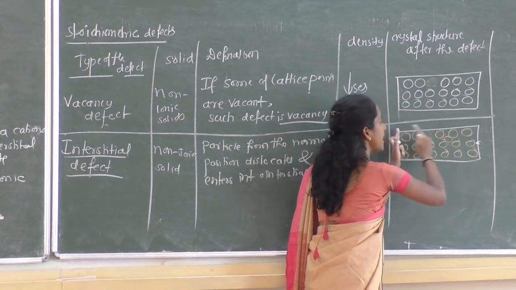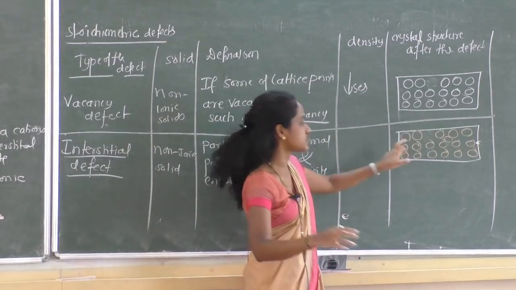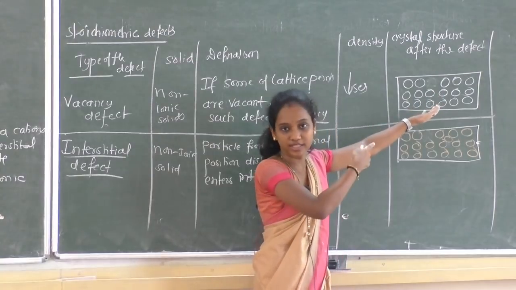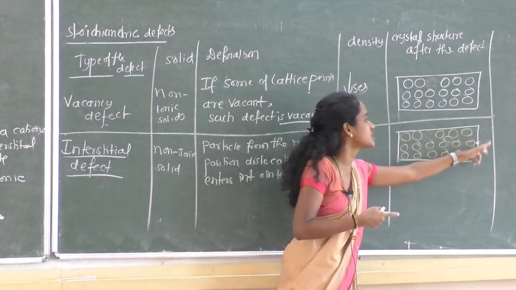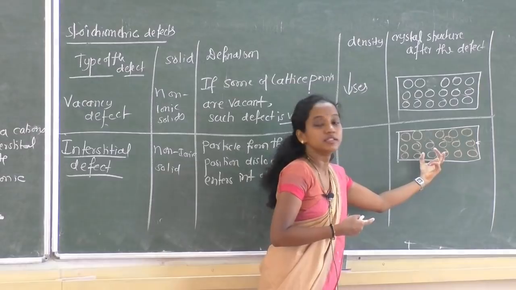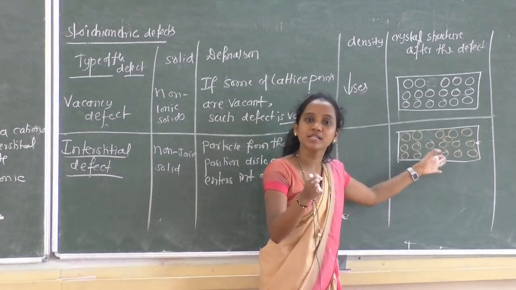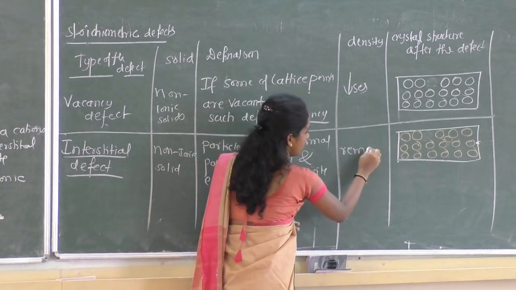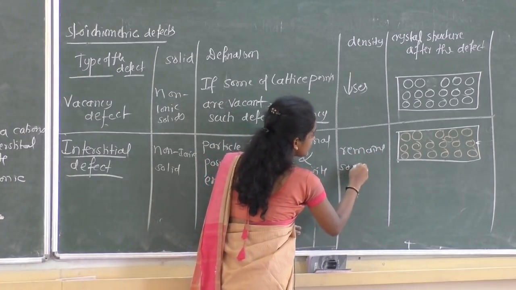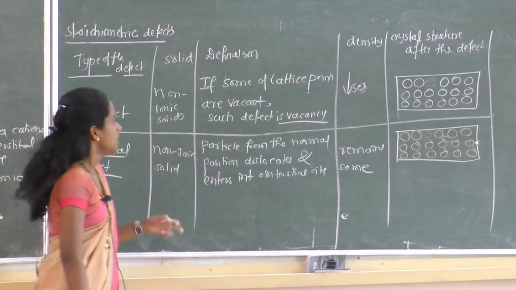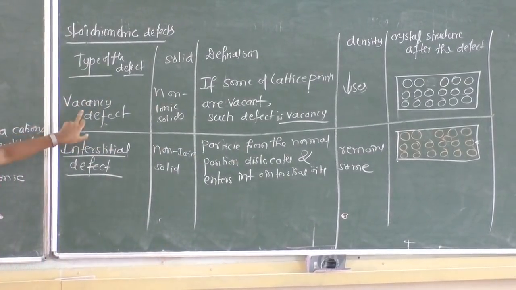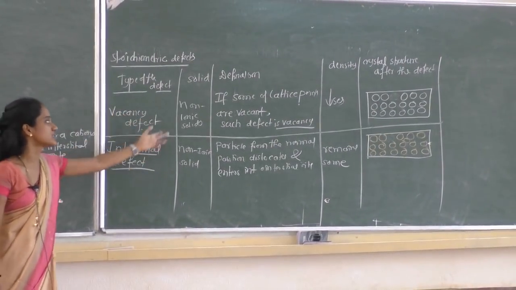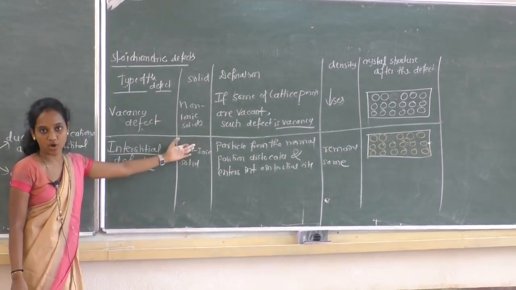So per unit volume, the number of atoms remains the same, whereas in the case of vacancy, one particle is less, so mass is less. But in this crystal the number of atoms remains the same. What about the mass? It remains the same. What about the density? Density also remains the same. Clear? So under stoichiometric defects, vacancy defect and interstitial defect both exist only in non-ionic solids.